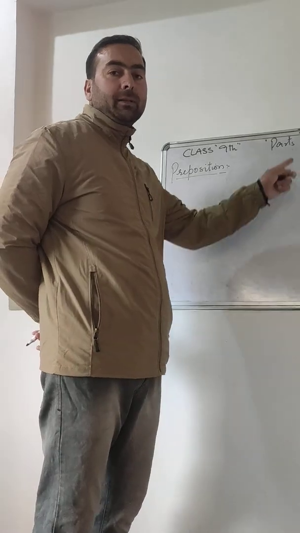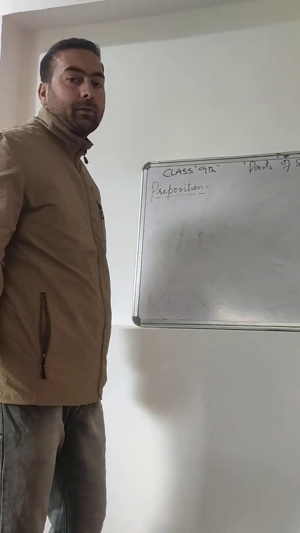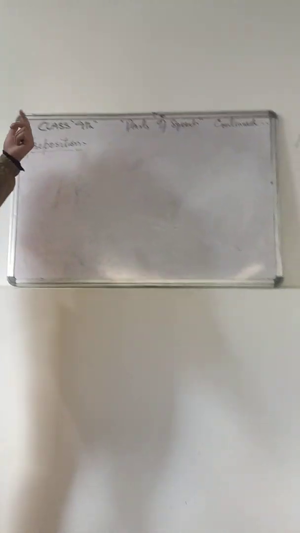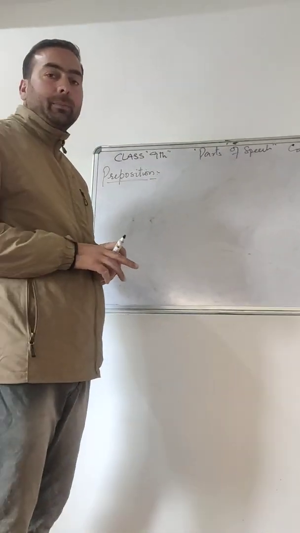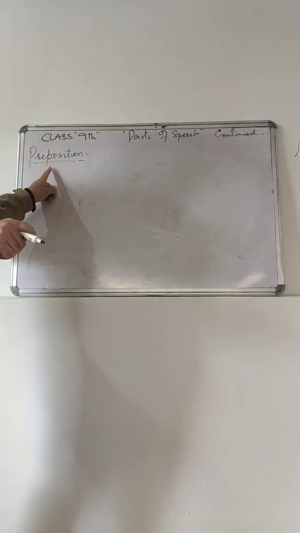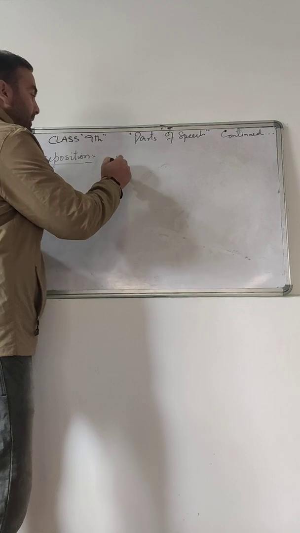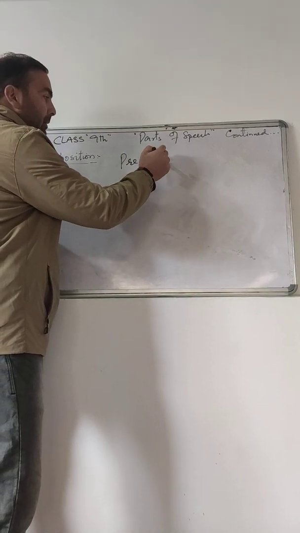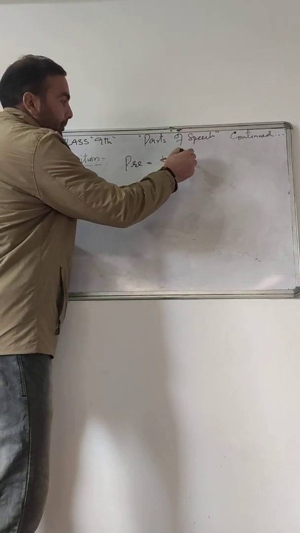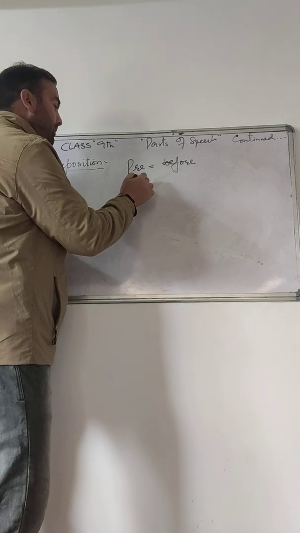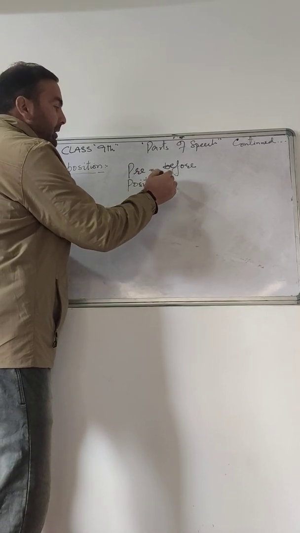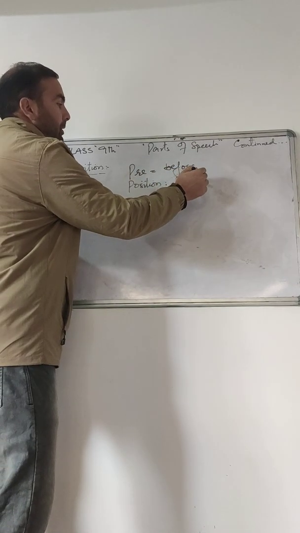We are continuing parts of speech, and today we shall start with preposition. Well, what is a preposition? As the name implies, pre means before, and position implies to place.